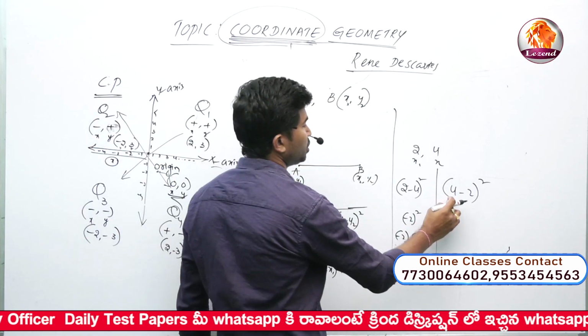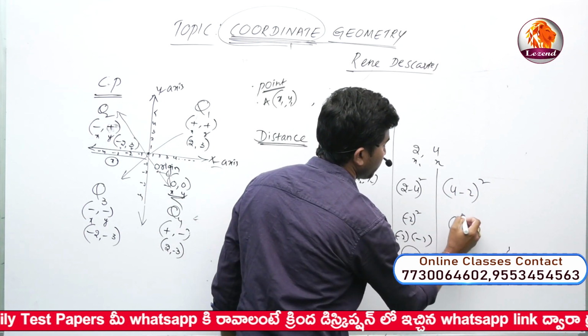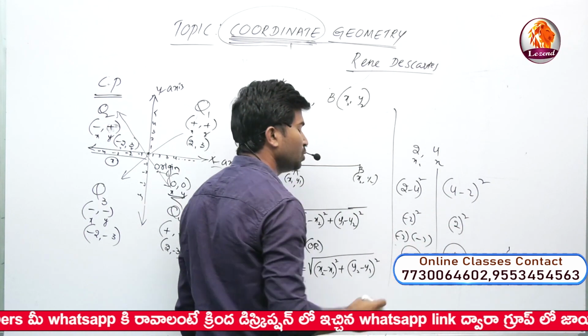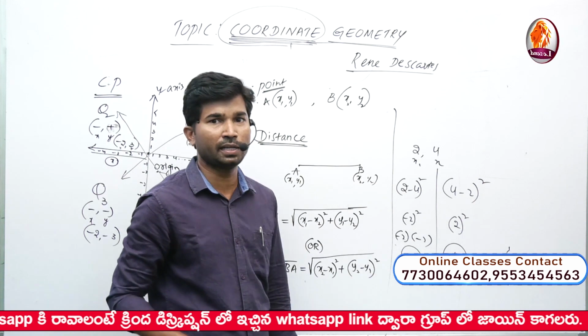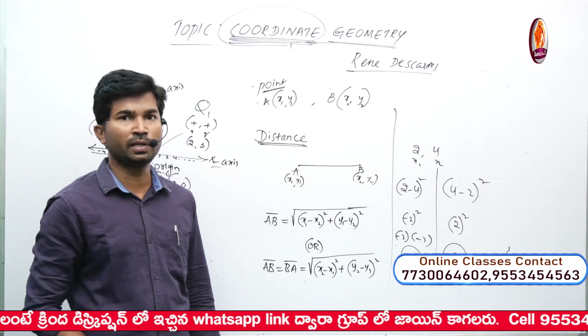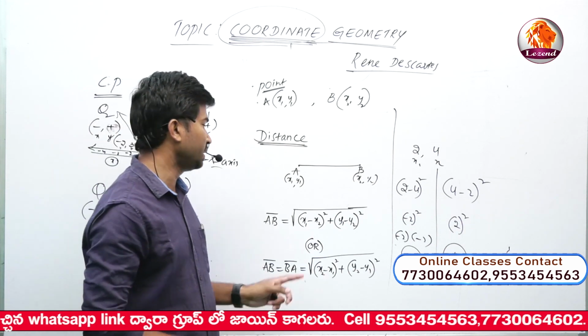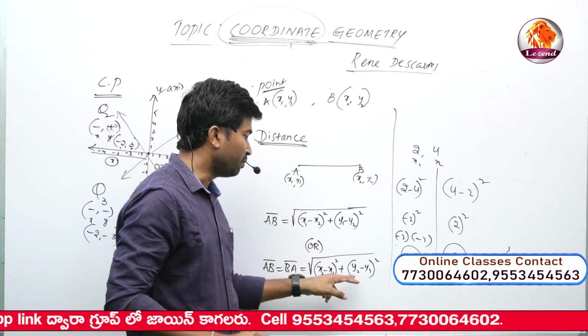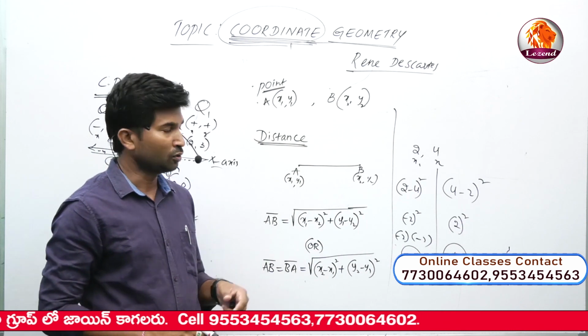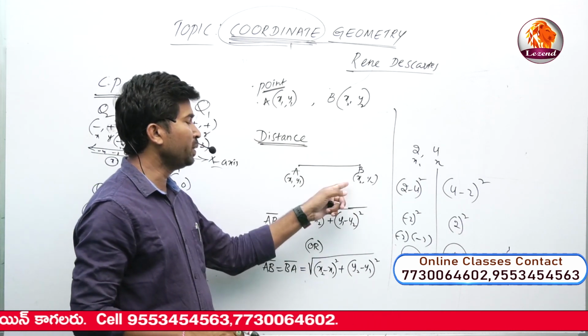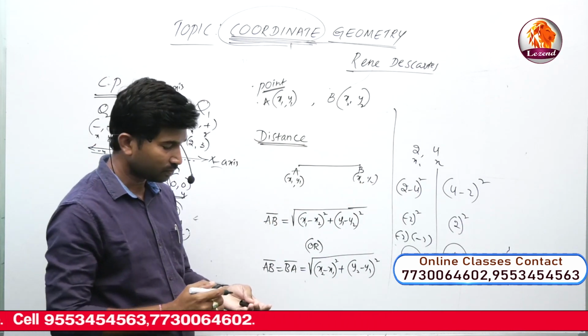Now we have 4 minus 2 whole square, nothing but 2 whole square. 2 square is equal to 4 again. There is no change in the result. That's why we can apply x1 minus x2 whole square, or x2 minus x1 whole square also. But don't apply it like x1 minus x2 whole square plus y2 minus y1 whole square mixed up. So we can just focus that it is from A to B or B to A also.